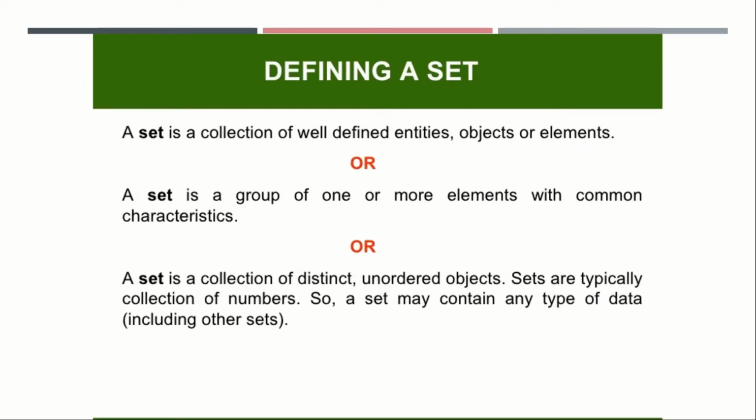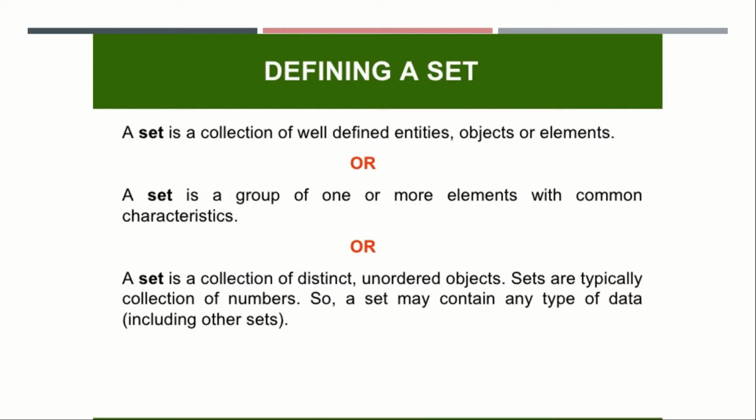Defining a set. A set is a collection of well-defined entities, objects, or elements. A set is a group of one or more elements with common characteristics. Or a set is a collection of distinct, unordered objects. Sets are typically collections of numbers, but a set may contain any type of data. So any one of these definitions you can write in your exam.